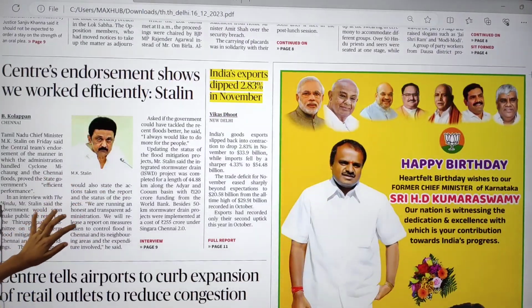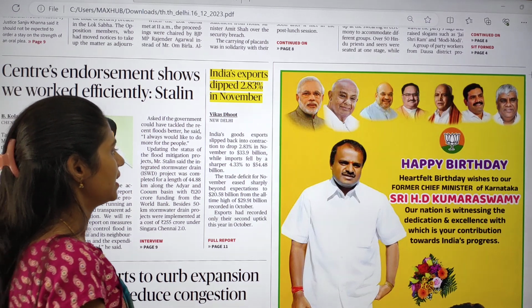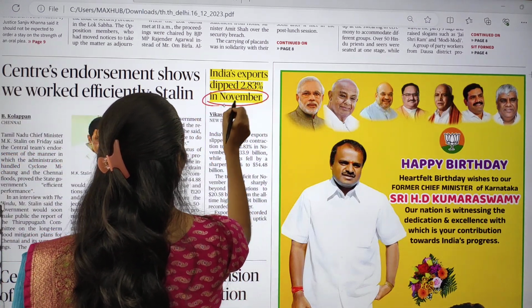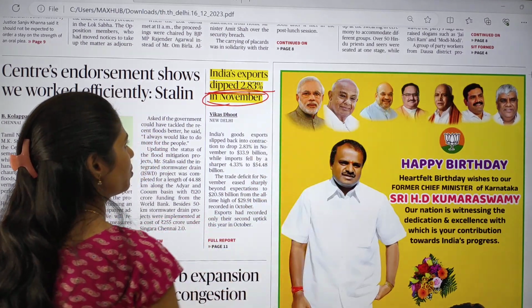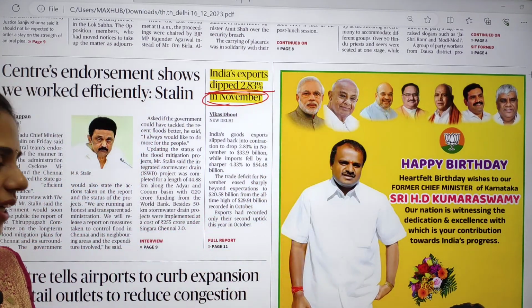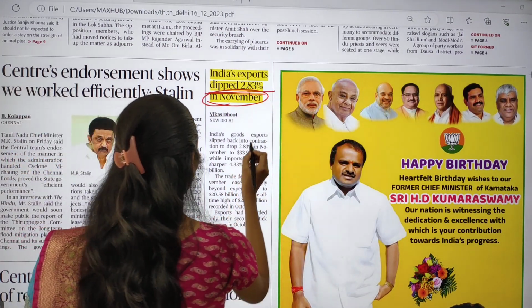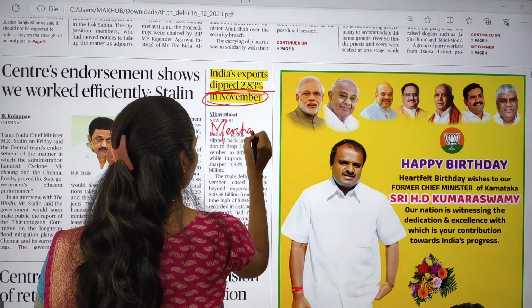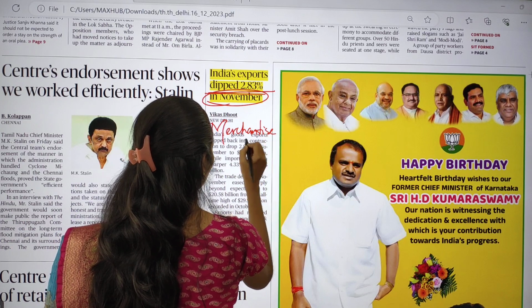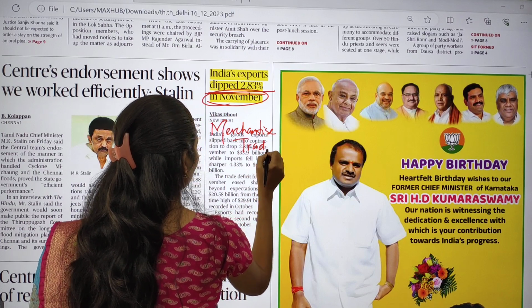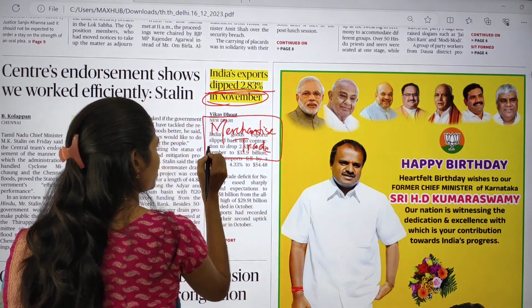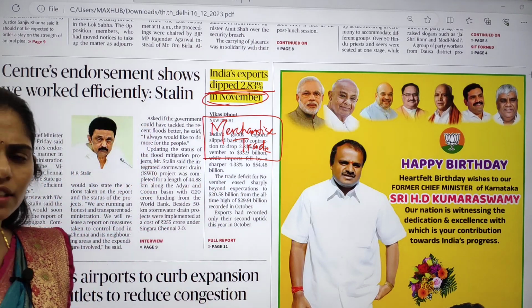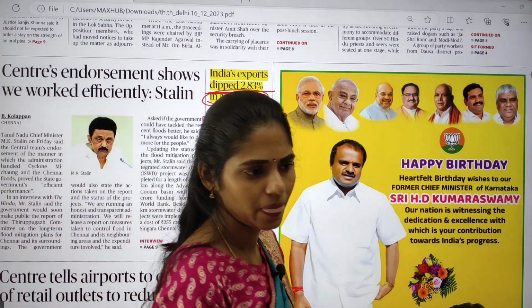The next topic is India's exports dipped 2.83% in the month of November. So in November there is a decrease in exports of India, by 2.83%. Here you have to see what mercantile trade is. Why do we need imports and exports? Actually, every country is not self-sufficient.